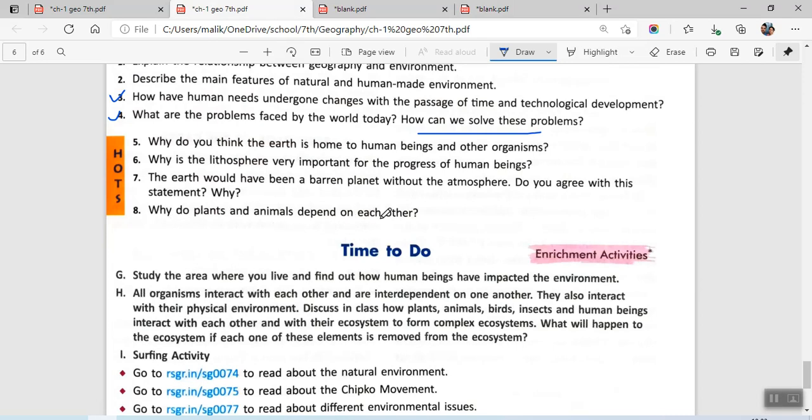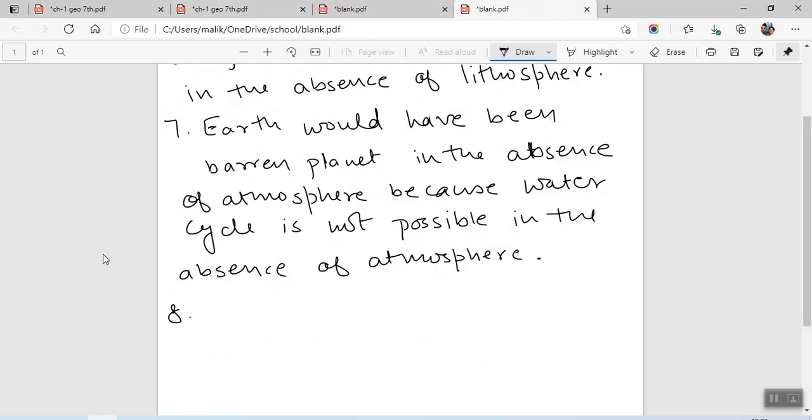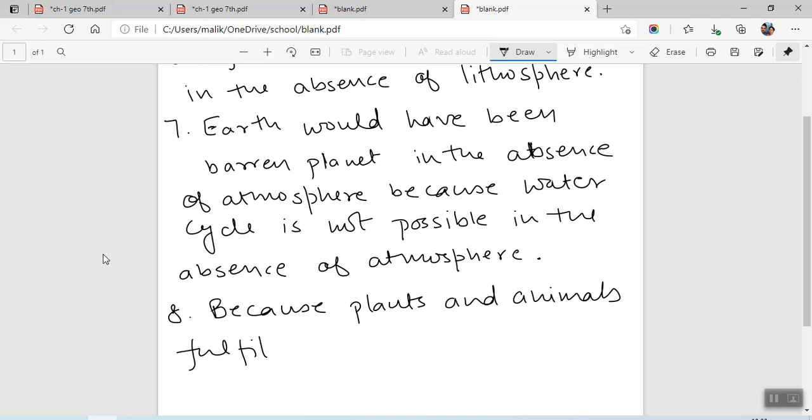Why do plants and animals depend on each other? Because plants and animals fulfill each other's needs, so they are interdependent.